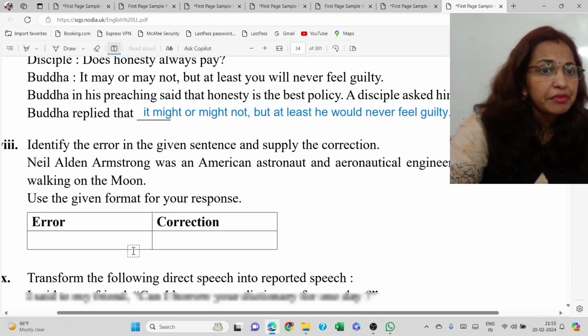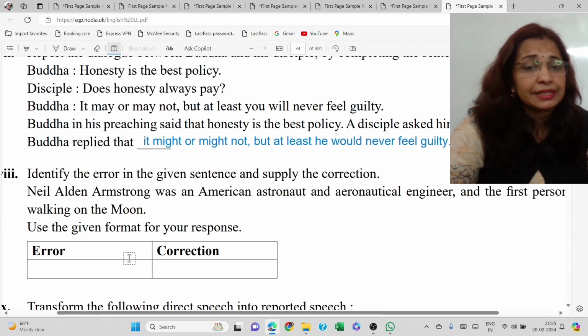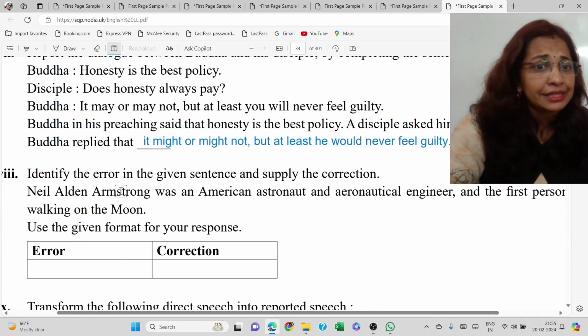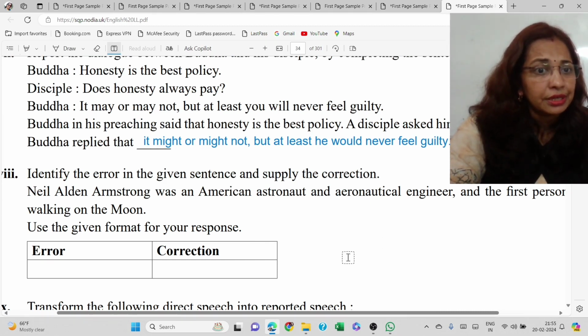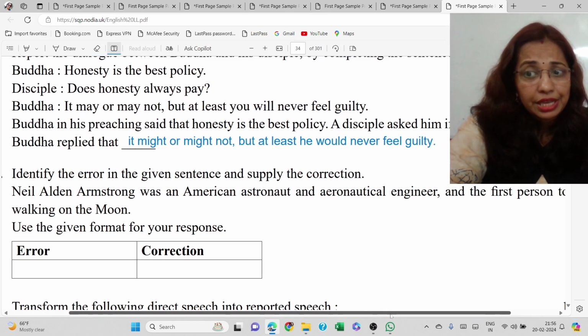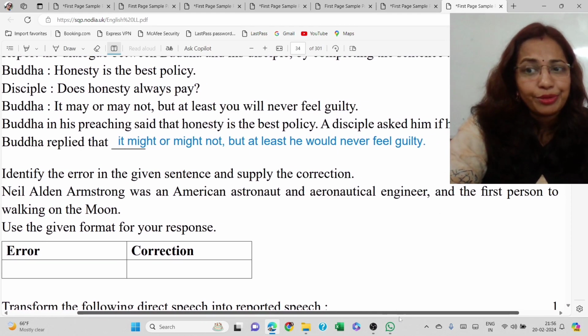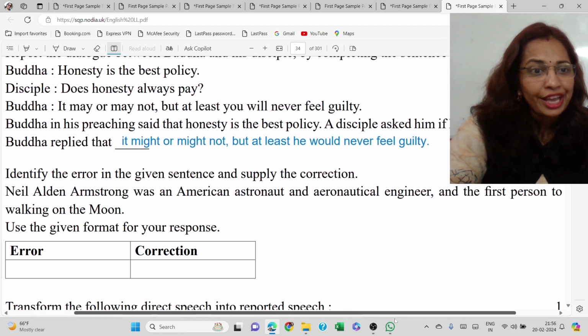Next one. Identify the error in the given sentence and supply the correction. Neil Alden Armstrong was an American astronaut, an aeronautical engineer, and the first person to walking on the moon.